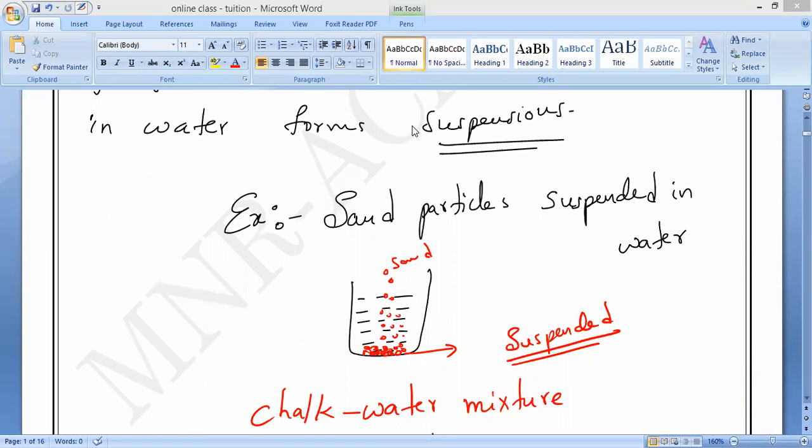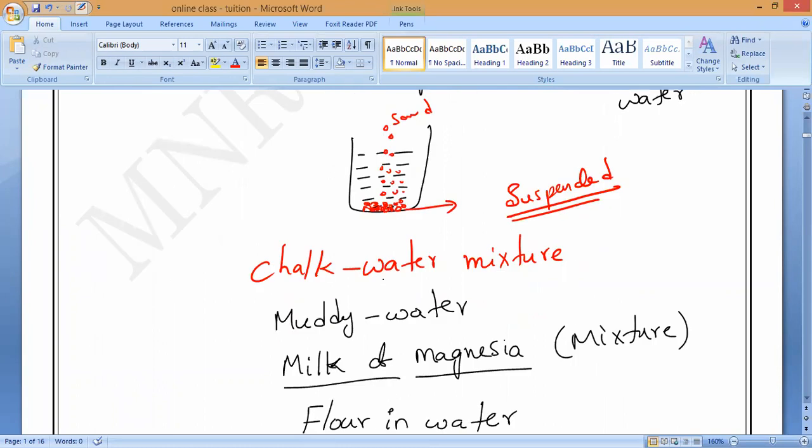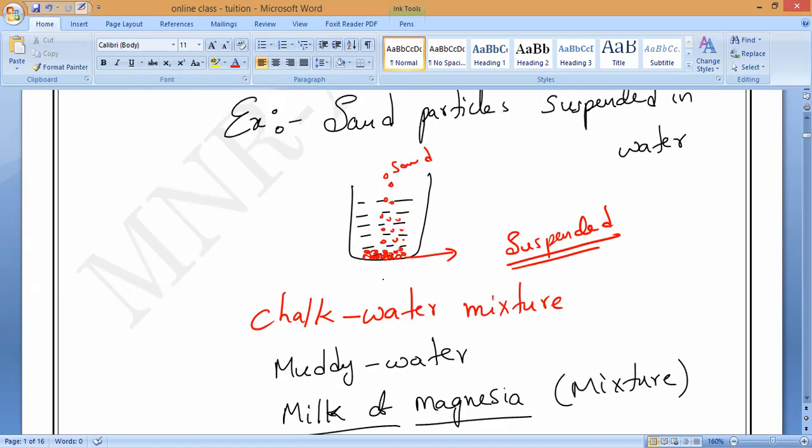So dust particles in air, that is also an example. But usually air is considered a solution only; we are already considering it so. Now, because of pollution, in certain areas air is considered a heterogeneous mixture, because so many other particles are mixing with the air. That is why we can consider it a suspension also. But we have already studied that air is a solution, so you don't consider air an example of any other type of mixture. Is it okay, all of you? Clear? Now you tell me. Suppose I pour sand particles in water.